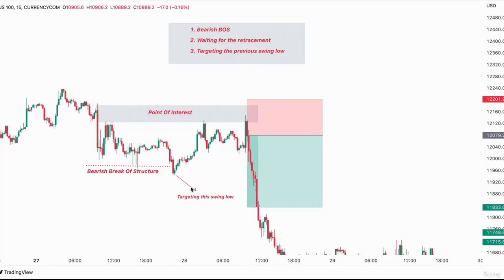And inversely, for the bearish trend, we wait for the price to get into a point of interest after a bearish breakout structure to put a short position. The target will be the previous swing low as a high liquidity level.